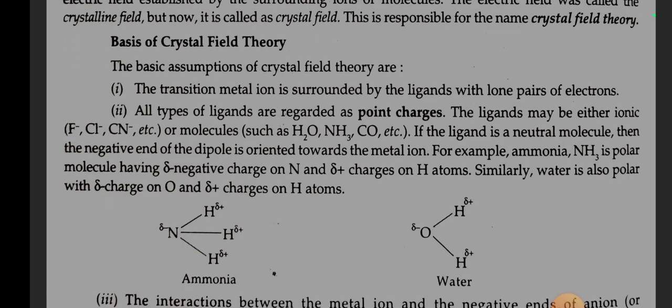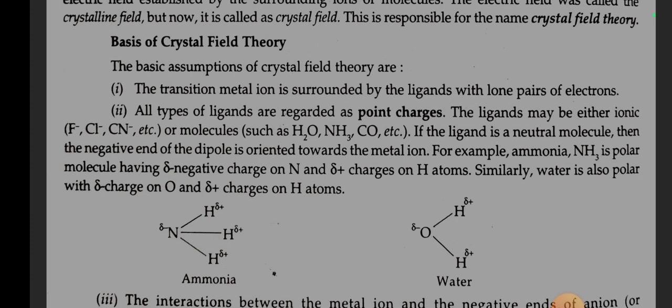Basis of crystal field theory. The basic assumptions of crystal field theory are: number 1, the transition metal ion is surrounded by the ligands with lone pair of electrons. Number 2, all types of ligands are regarded as point charges. The ligands may be either ions, F-, Cl-, CN-, etc., or molecules such as H2O, NH3, CO, etc.